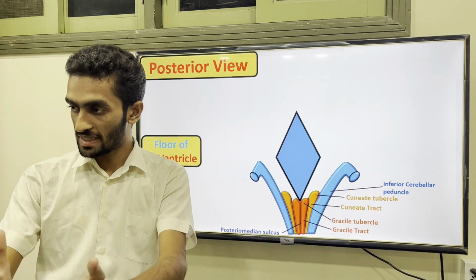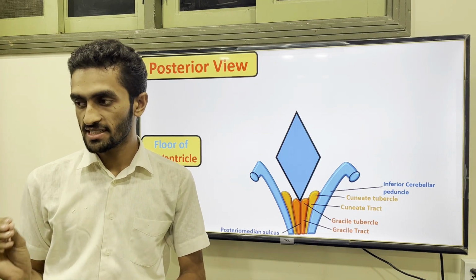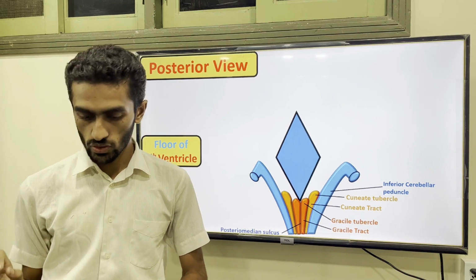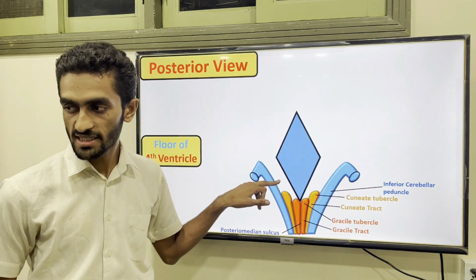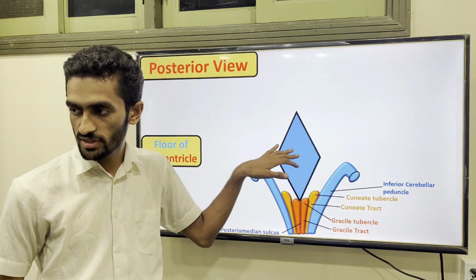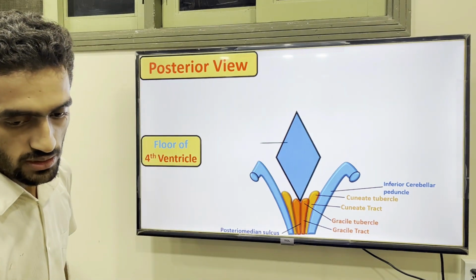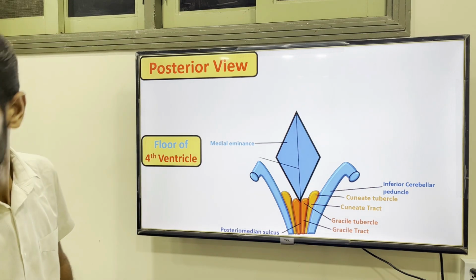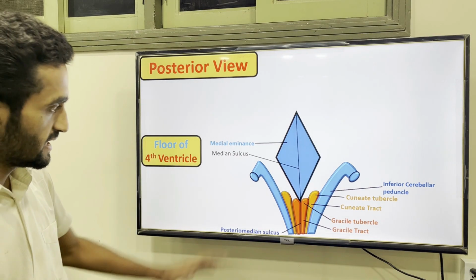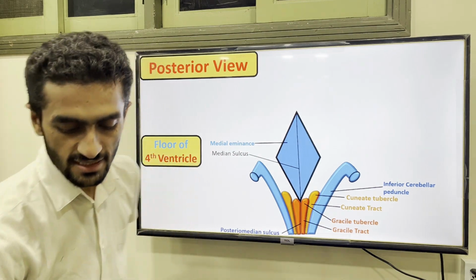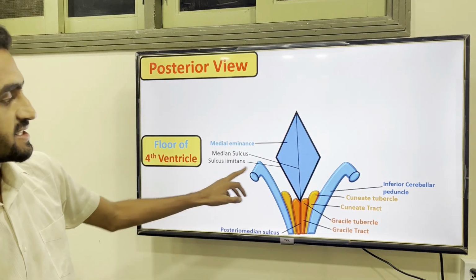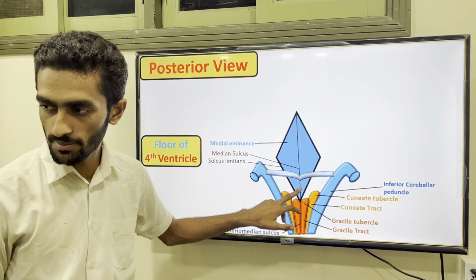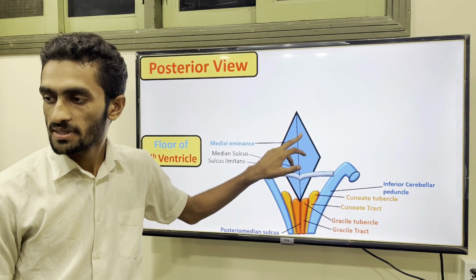From now up till the discussion of the midbrain, everything I'm discussing you need to mention in the discussion of the floor of the ventricle. Because you can see some part is associated with the medulla and some is associated with the pons level. So this is actually the median eminence, and this is the median sulcus, and these are the limits of this sulcus. We call them the sulcus limitans. So these are your sulcus limitans. We are dividing: this lower part is associated with the medulla, the upper with the pons.